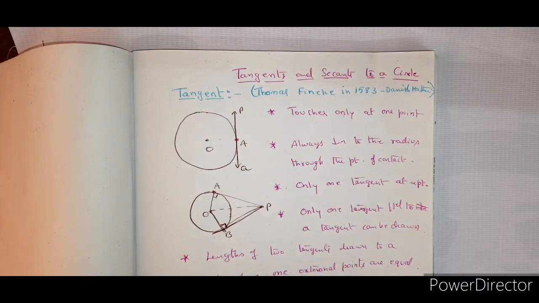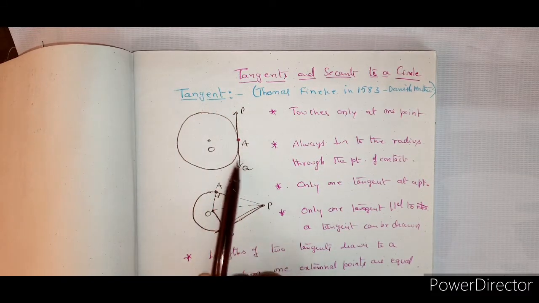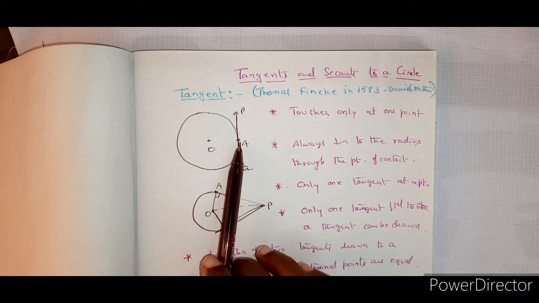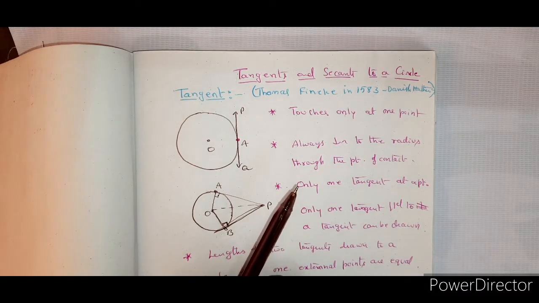Today we are going to start tangents and secants to a circle from the class 10 maths syllabus. Very important topic and also a very easy topic. Now let us see what is a tangent. A tangent is a line which is drawn to a circle such that it meets the circle at only one point. That is how you can define it.